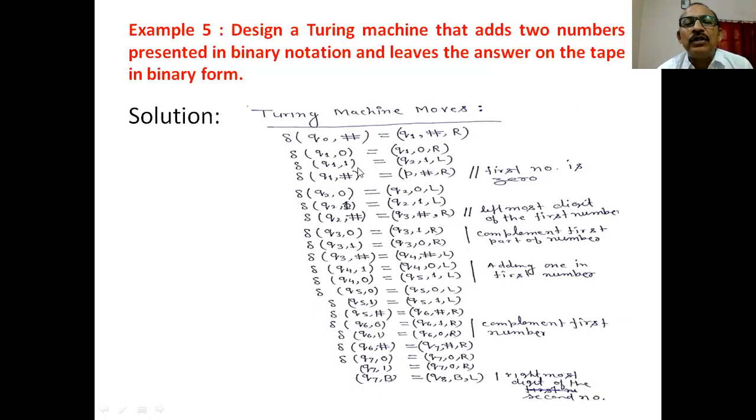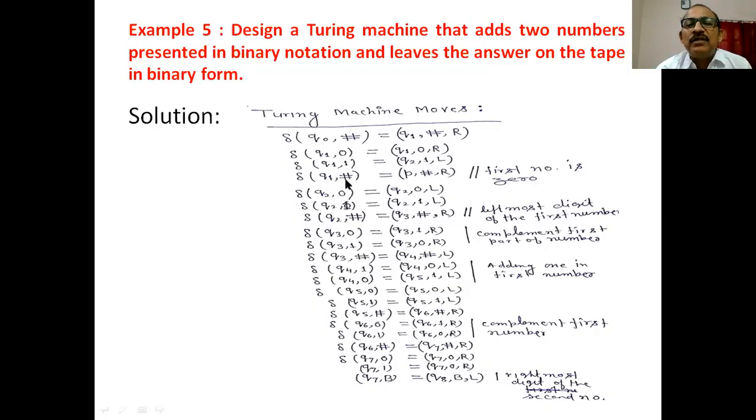If 0 is encountered, remain in the same state, replace this 0 by 0 and move in the right direction. If 1 is encountered, move in the left direction. This indicates that the first part is not 0 and we have to go in the left direction until this symbol is encountered.